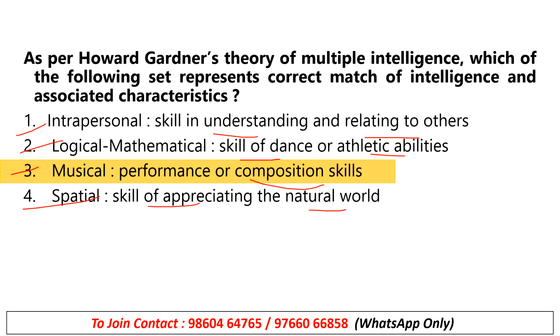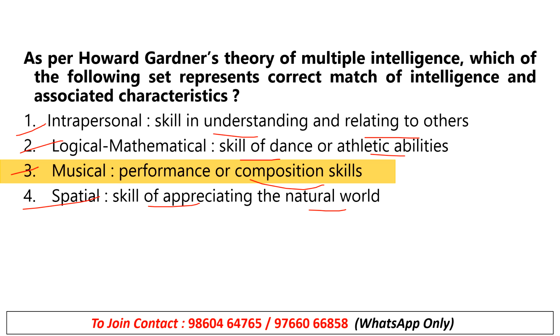Second option, that is logical and mathematical, and the characteristic given is the skills of dance and athletic ability, that is also not correct. Logical mathematical intelligence refers to logical reasoning, numerical skills or scientific thinking. It is not a skill of dance and athletic abilities. This we can consider as kinesthetic intelligence, that is more of practical work, right? Third is correct. Fourth we will discuss and then we'll go to the third one.